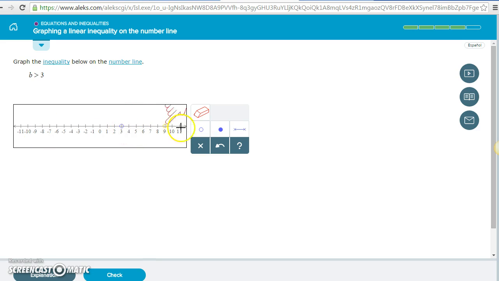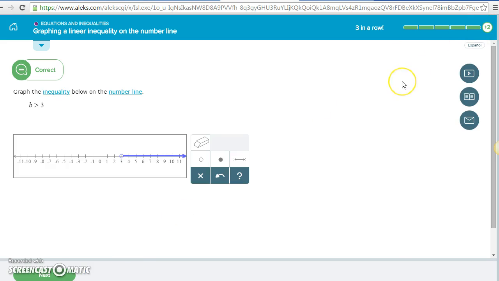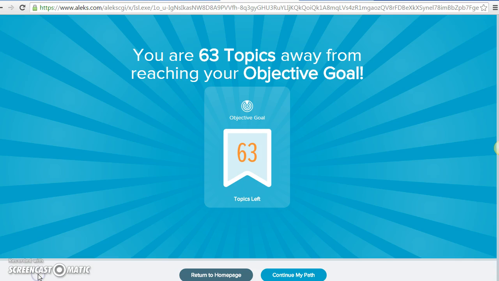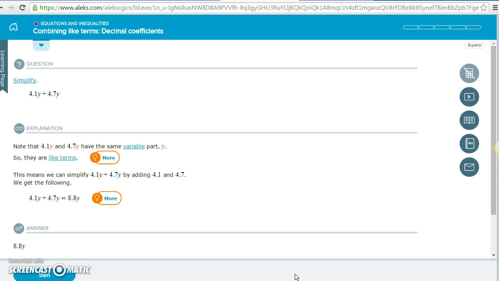All right, so let's do another one, and let's just get my wonderful badge because I'm going to complete these now. There I go, and yay, 3 in a row, and look at this. I'm going to get a reward. Yay! Okay, so it just kind of tells you that you're making progress, you're moving forward, and everything is good. Okay, so at that point, you can go back to your home page and kind of look and see where you're at, or you can just keep working, keep continuing your path.